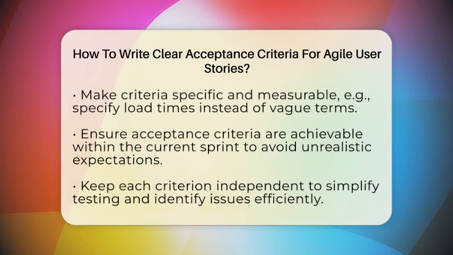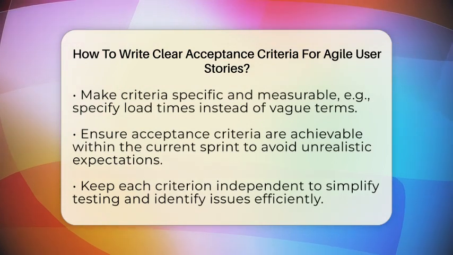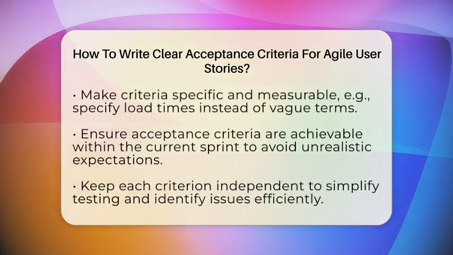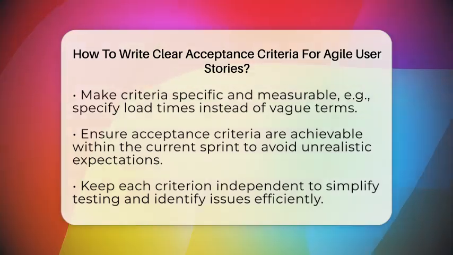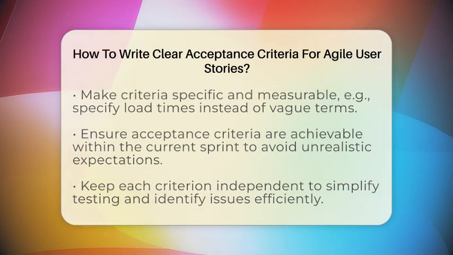Make sure your acceptance criteria are achievable within the sprint. Don't set conditions that are too broad or impossible to verify. For example, instead of "the system is fast," specify, "the response time is under 2 seconds for all users." This way, testers know exactly what to check.